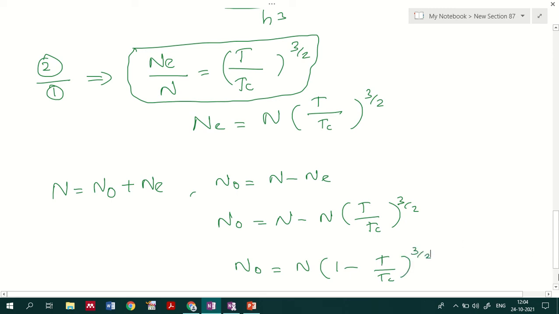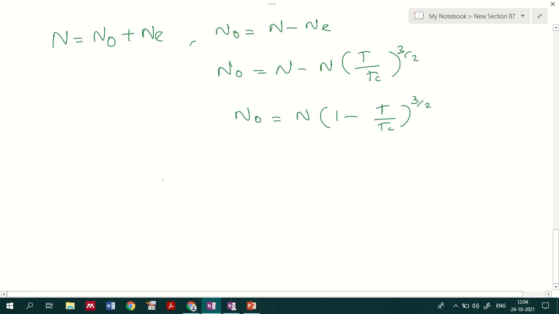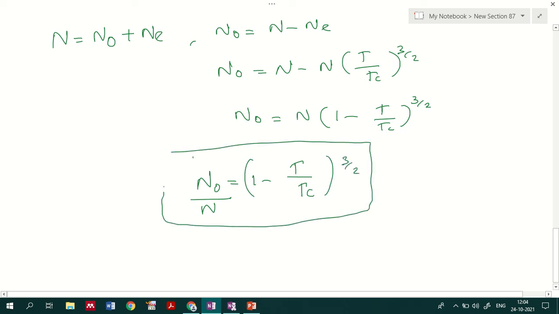So N0 divided by N, the ratio, is equal to 1 minus T by Tc raised to 3 by 2. This is the equation for the ratio of the number of particles at the ground state level with respect to the total number of particles.